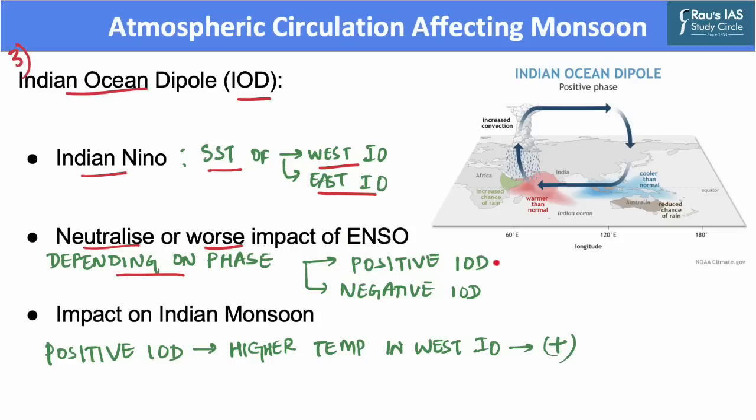it is in. There are two types of IOD phases. A positive IOD means higher than usual temperatures in the western Indian Ocean, whereas a negative IOD means abnormally colder temperatures in the western Indian Ocean. A positive IOD phase brings more rain to India than a neutral or negative phase.